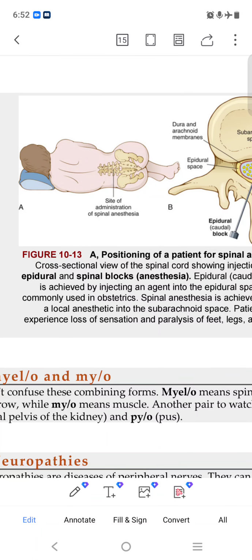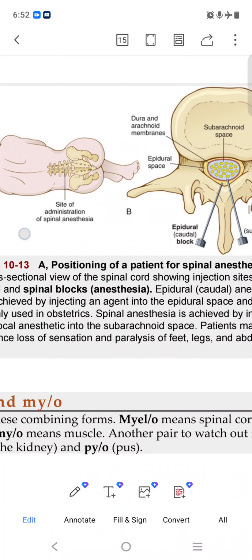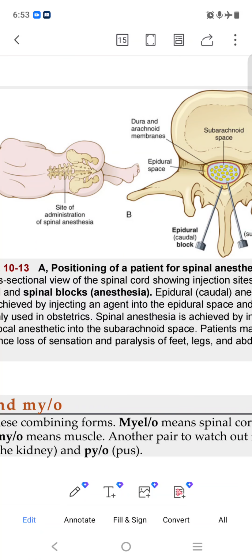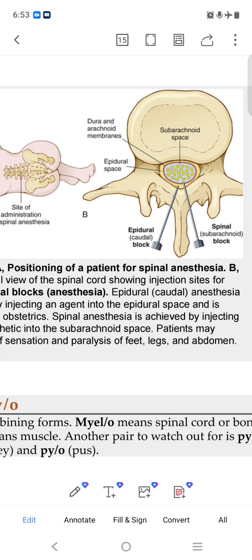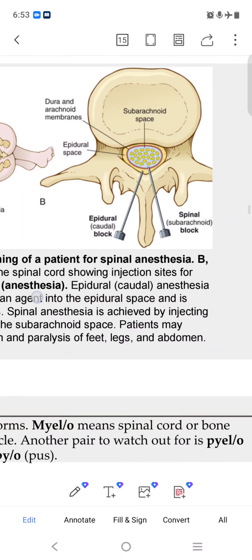Here is the site of administration of spinal anesthesia. Here they give the anesthesia, and it makes the entire body sleep. This is the dura and arachnoid membrane. The subarachnoid space is here, and you can see the epidural space here. This is the epidural and spinal subdural block.